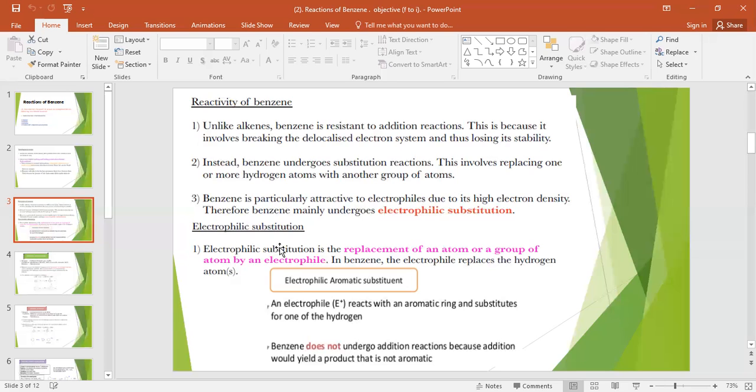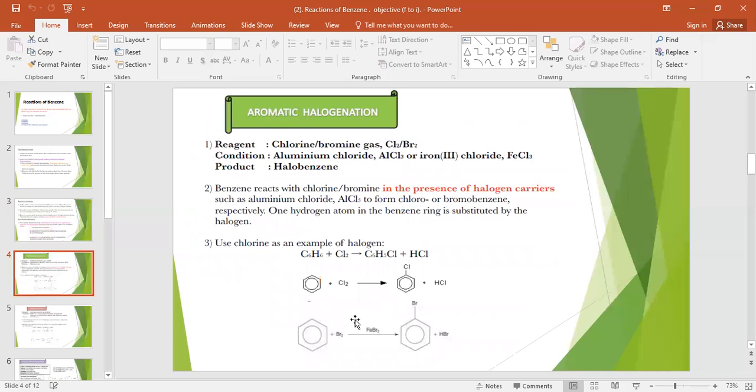What are the electrophilic substitution reactions for benzene? First you understand what electrophilic substitution reactions are. Then you need to understand what an electrophile is: a positive species that is going to attack the benzene ring and replace one hydrogen from the ring. Let's see the first example of substitution reaction, aromatic halogenation. You are going to add either chlorine or bromine gas.